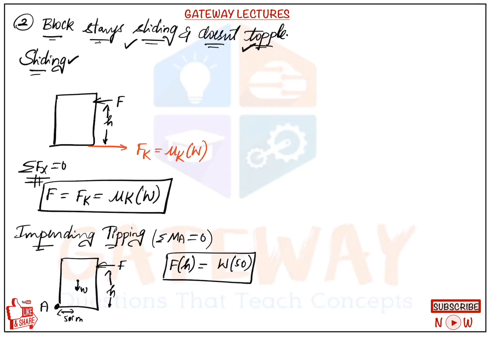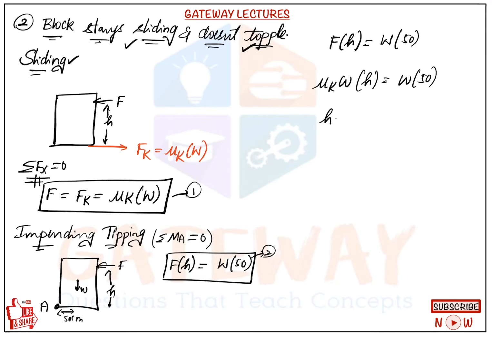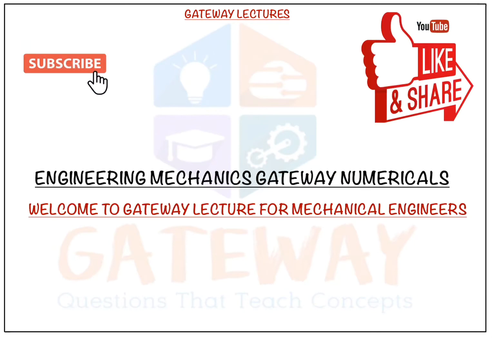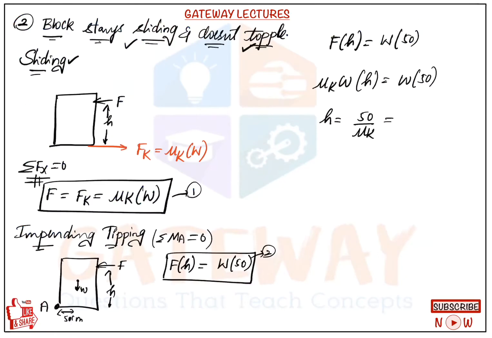This is another condition. Let this be equation 1 and let this be equation 2, and for block to stay in sliding and doesn't topple, F into H is equal to W into 50. What is the value of F here? F is nothing but mu k into W, into H is equal to W into 50. From that, what is the value of H? 50 upon mu k. The value of mu k is given as 0.3. So we'll take the value of mu k as 0.3. From that we'll get the value as 166.67 centimeters. This is the answer for second case.